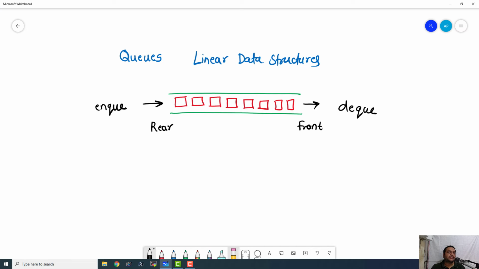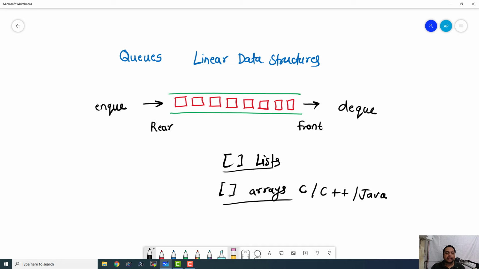Now programming languages support this sort of behavior using lists in Python or arrays in C and C++ and even Java. Okay, so we can use these data structures, lists and arrays, to implement our own queue in all these programming languages. Now this is a simple queue. There are even many variations of this queue. Here we can take the data out from front and we can insert the data from rear.